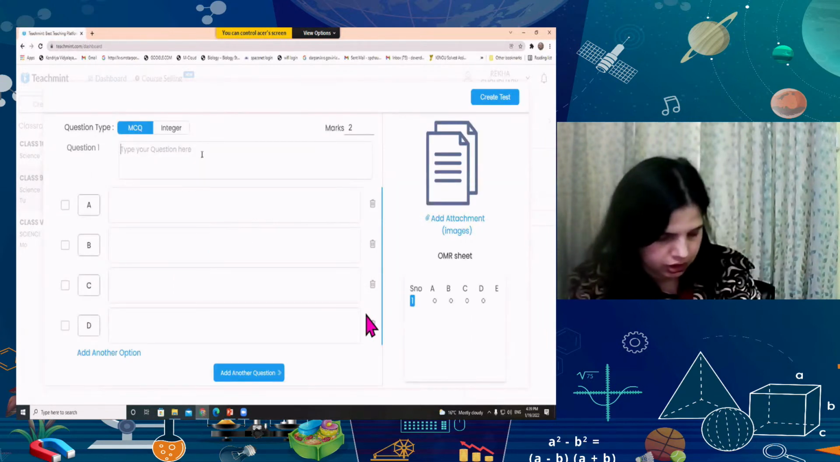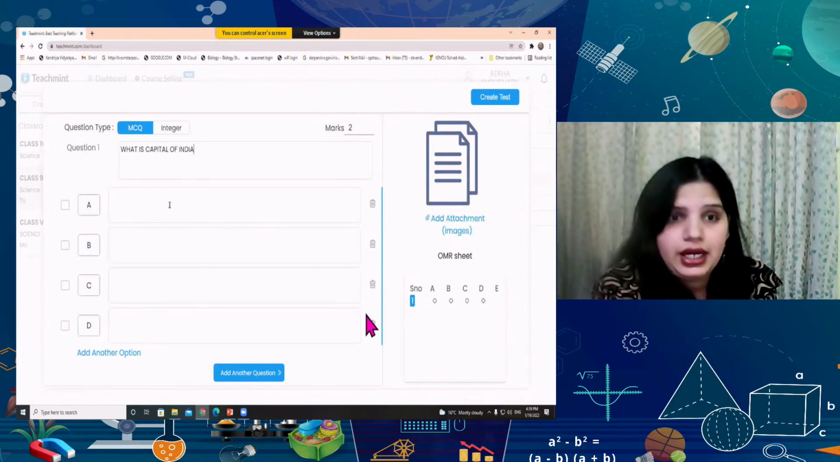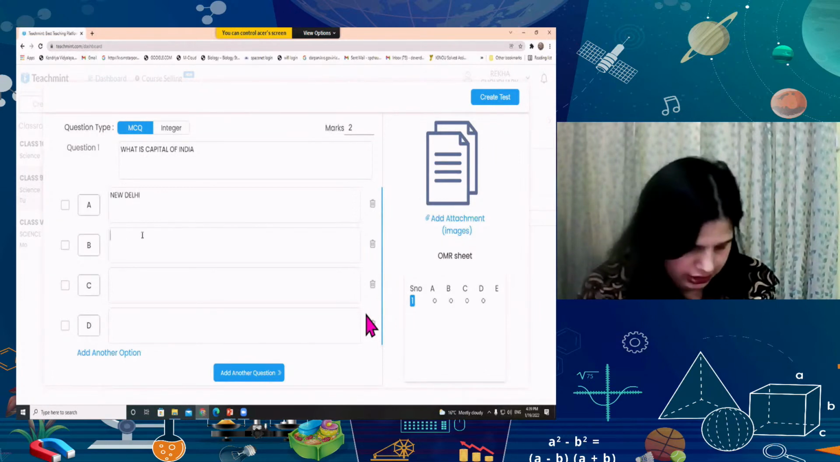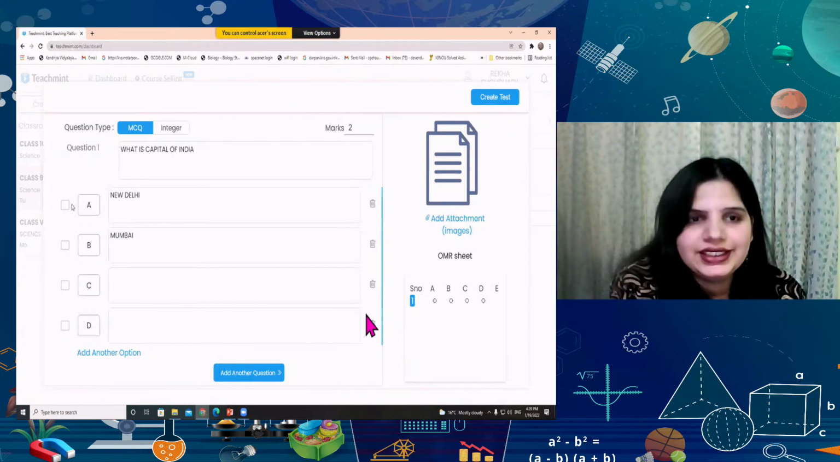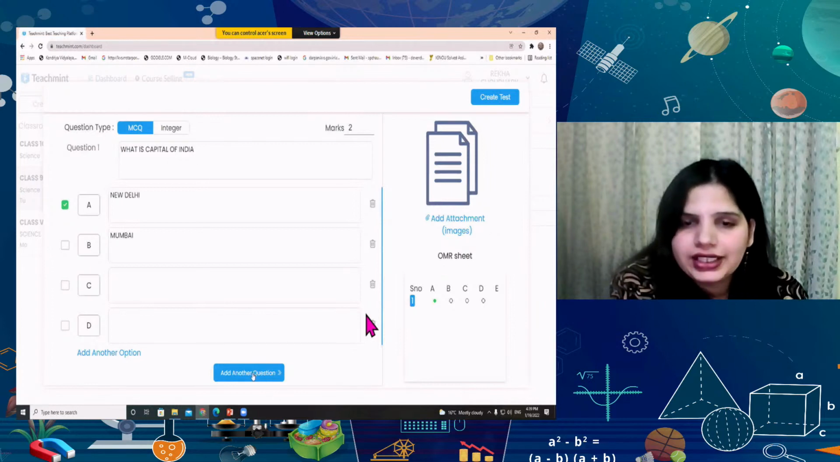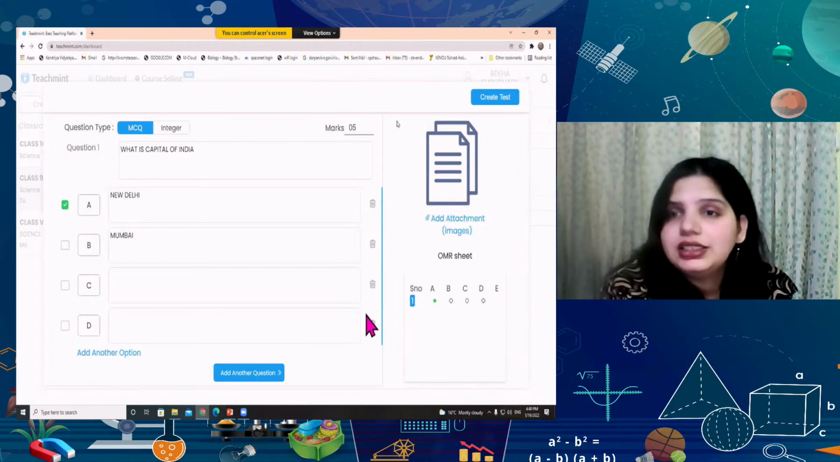It will give me the typing option. Make it like this, New Delhi. The second option is this one, and if your answer A is correct, just put a right mark here. If you want to add another question, you can do that. Otherwise, you can create a simple test having a simple question. You can also make it 5 marks and create the test.